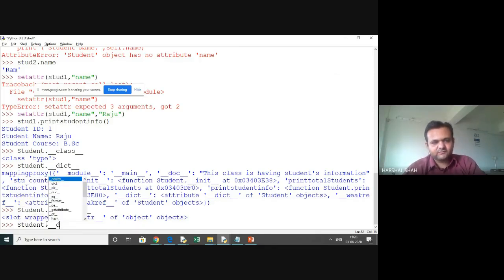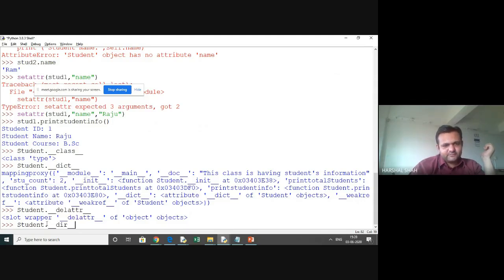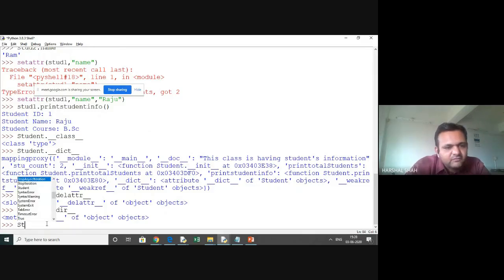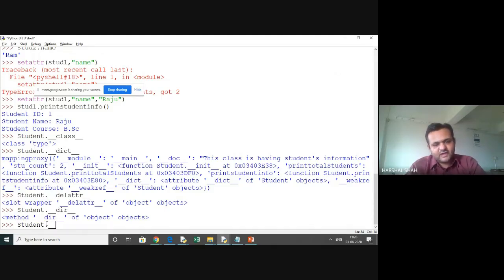Then you have the very famous one, which is called doc. You can also have dir and class; you can see that it's all a type, which shows delete attribute, which we have seen. Now you can see the dir. So dir will be about the directories, if there are some methods. It will have a list of those things. Right now we have no such objects. So this is the class string which we have. It will be available in doc.